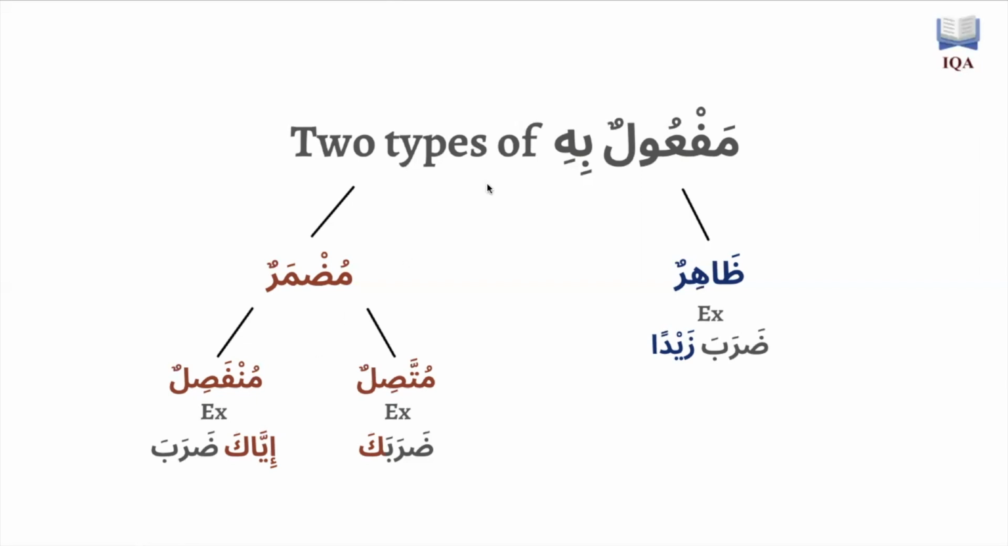So this is the maf'ulun bihi. It can sometimes come as an ism dhahir, as a plain regular noun. It can sometimes come as a pronoun. When it comes as a pronoun, it can sometimes be muttasil, attached to the verb, darabaka, or munfasil, detached from the verb, and that's when it's going to come after iya, and this entire structure, iyaka or iyaki, or whatever the case may be, is going to come before the verb that it is the object of.